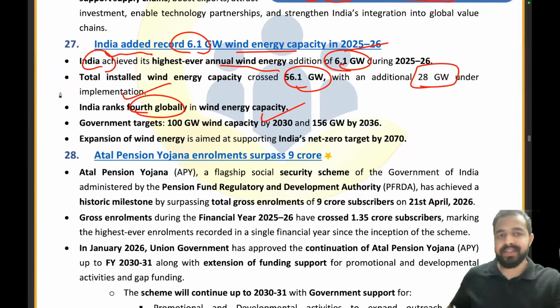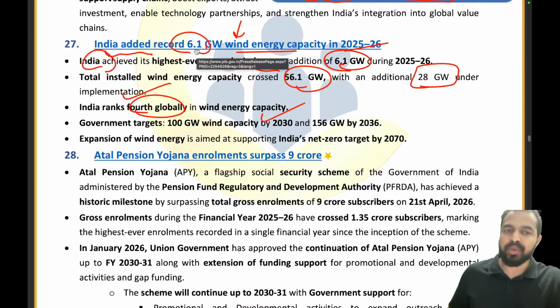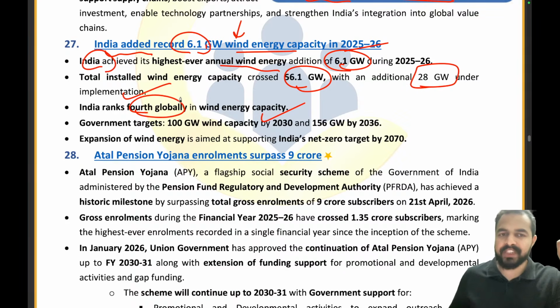Fine. India has added a record 6.1 gigawatt of wind energy capacity in 2025-2026, the highest ever for a year, and 56.1 gigawatt is the total installed wind energy capacity for the country. India ranks 4th globally in wind energy capacity, and the government has a target of 100 gigawatt of wind capacity by 2030 and 156 gigawatt by 2036.